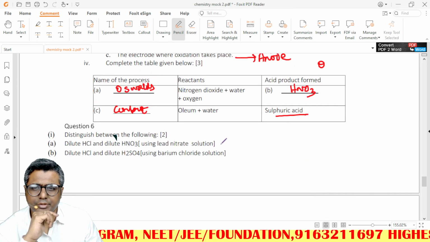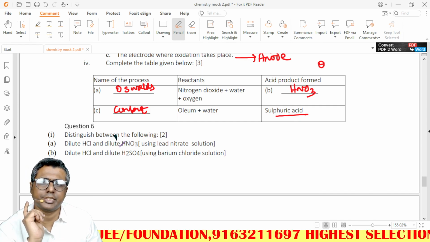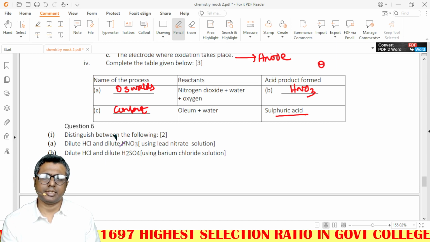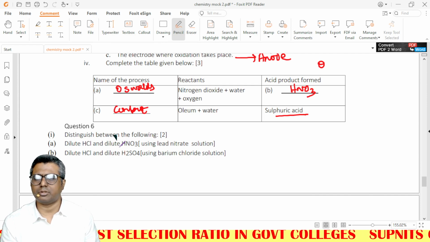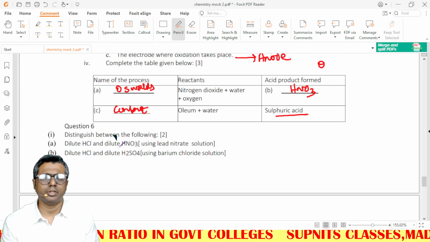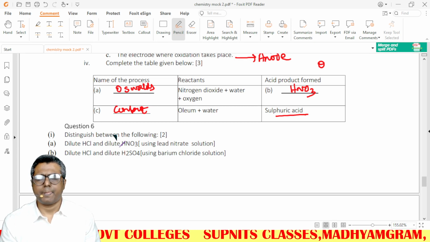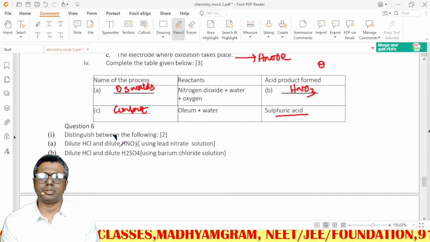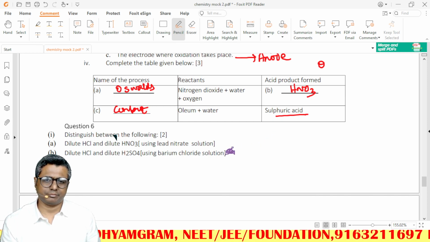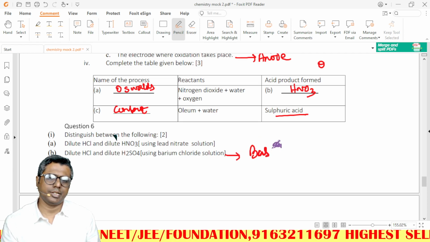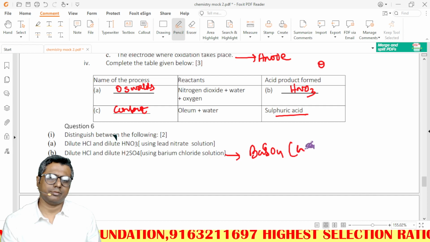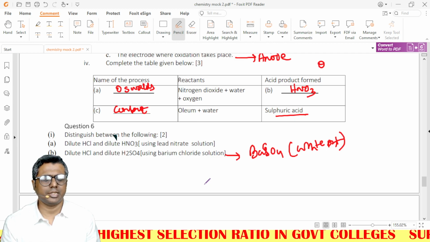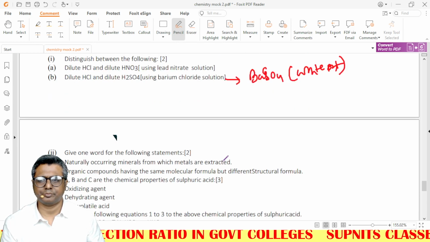Using lead nitrate solution, how can you distinguish between HCl and HNO3? In case of HCl, we get a white precipitate of PbCl2, which dissolves in hot water. You can write or omit that. There will be a white precipitate of PbCl2, which does not happen in case of HNO3. Dilute HCl and H2SO4: barium chloride reacts with dilute H2SO4 to give barium sulfate, a white precipitate, but in case of dilute HCl, no such thing is produced.